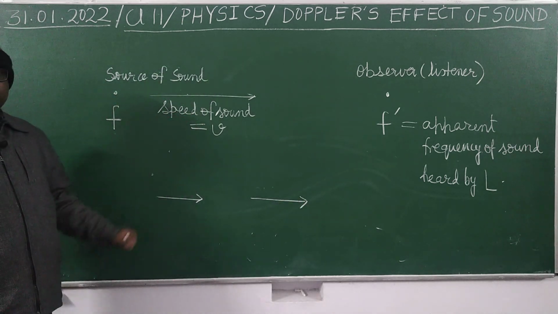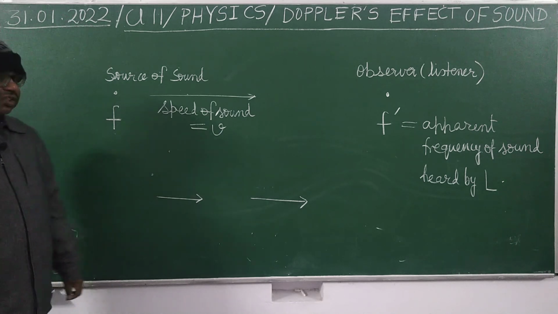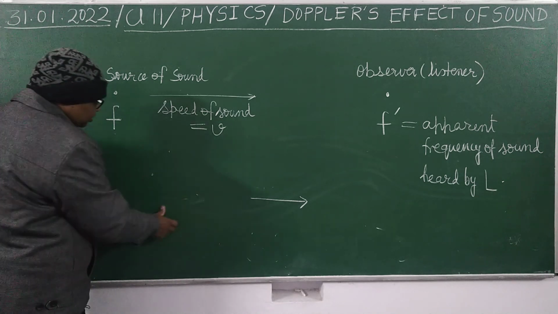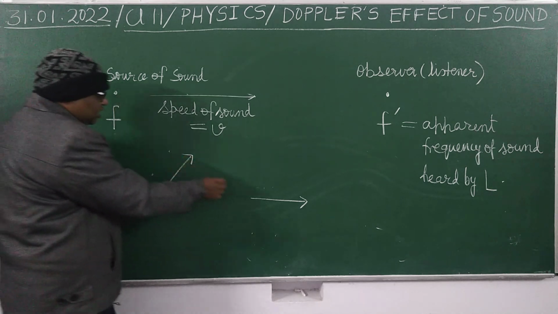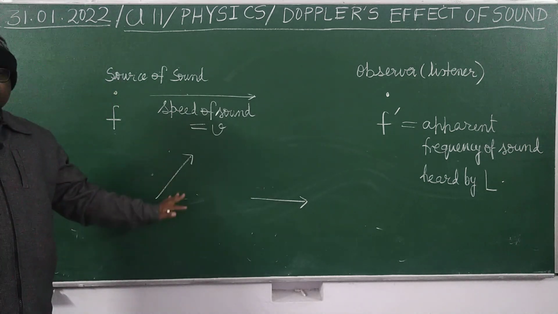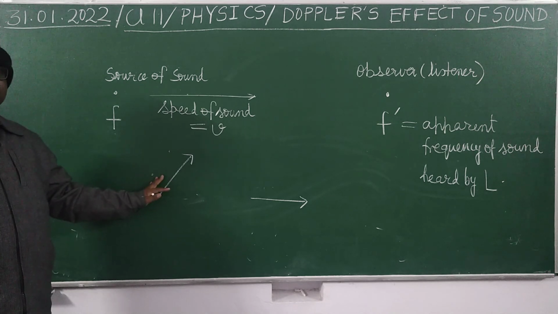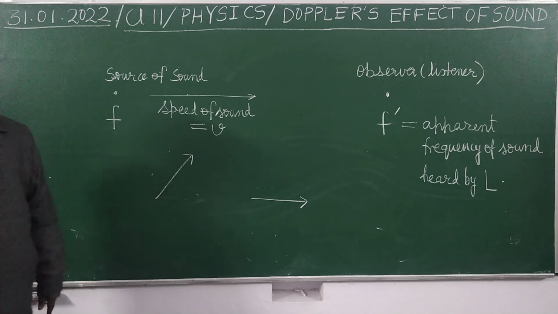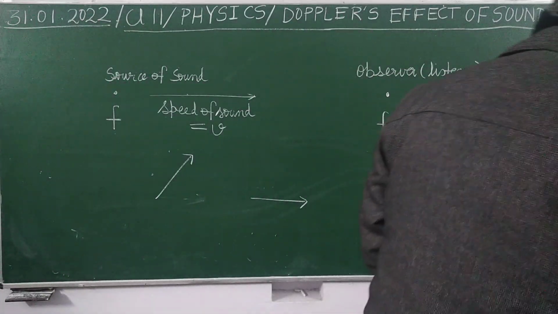If it is like this, source is moving in this direction, listener is moving in this direction, we will not discuss this case. Here source and observer both are moving along the same straight line.